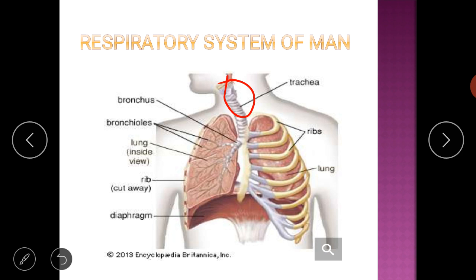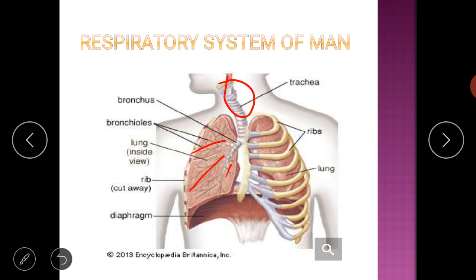Trachea is a tube-like structure which is divided into two branches like this, left and right. This tube, trachea, is divided into two branches, that is called bronchus, or bronchi. These bronchi again divide into fine branches, as you can see in the image.